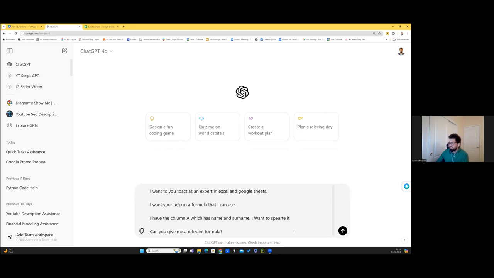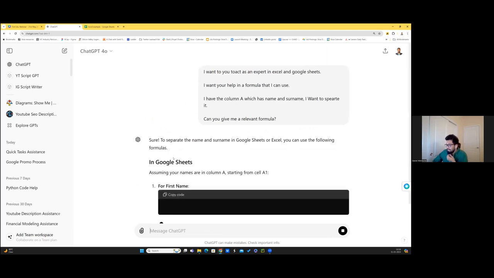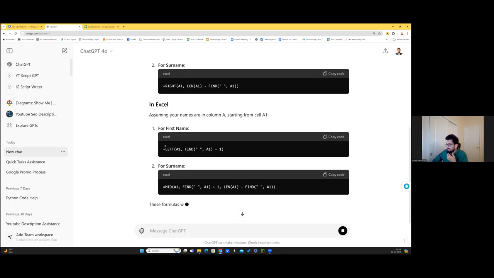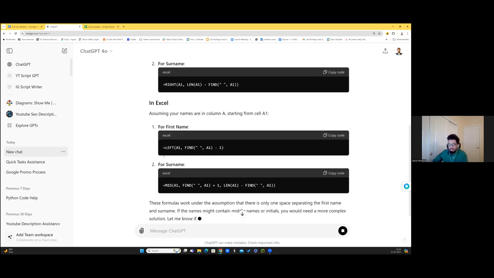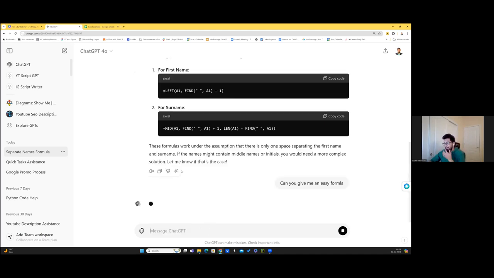You just have to press enter and you will see that AI starts working and it gives you a formula. It gives you different kinds of formulas. Folks who use AI or Excel, tell me if this works. A lot of times it gives you complex formulas, but it is easy at times too. And in case you want an easy formula, you can just type it out as well and it can give you an easy formula.